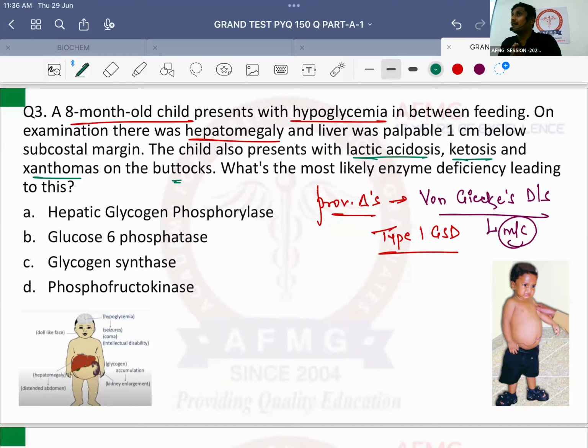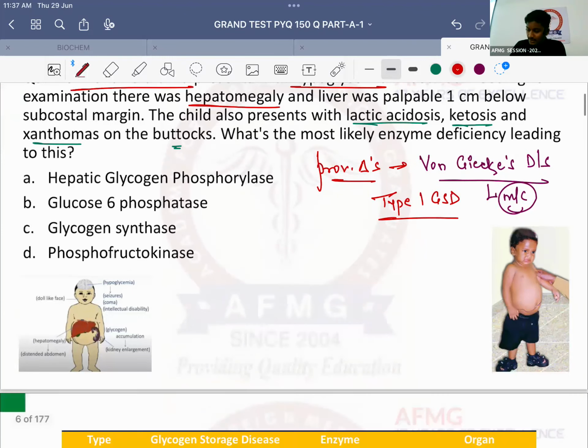And if glycogen breakdown cannot happen, will glucose come in this patient? No, it doesn't. And therefore what will he suffer from? Hypoglycemia. That is what happens in von Gierke's disease. As the enzyme is deficient, glycogen cannot be broken down, and therefore the blood glucose levels cannot rise, and therefore the patient has hypoglycemia. Is it severe or mild? Severe.